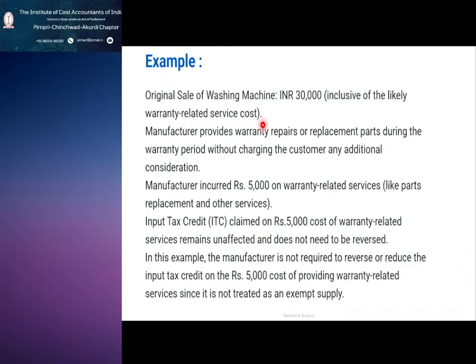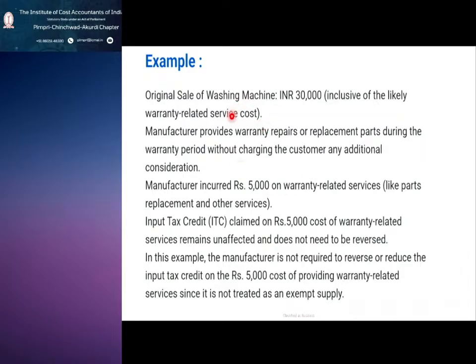So whenever we buy electronic equipment or whatever purchases we are doing, say laptop, mobile or household appliances, the sales price, say for example an air cooler costs 40,000. In that 40,000, the manufacturer definitely would have added some percentage of warranty.